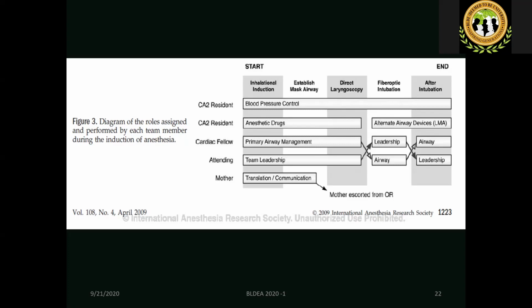He was involved in primary airway management under the leadership of the attending anesthesiologist, and they switched roles among themselves. The mother was there as a translator initially till the son went to sleep. So the patient's anxiety was taken care of. Mother also was happy. The teamwork was at its peak. Next.